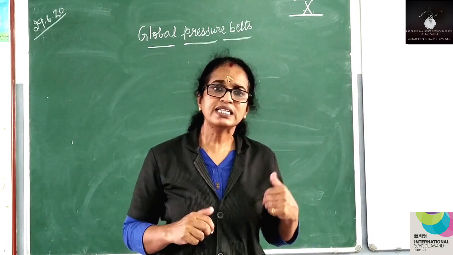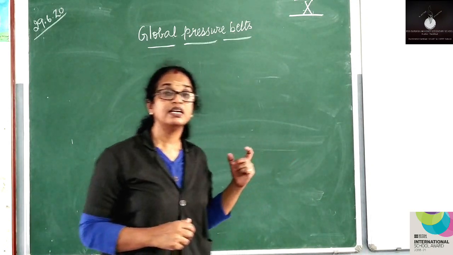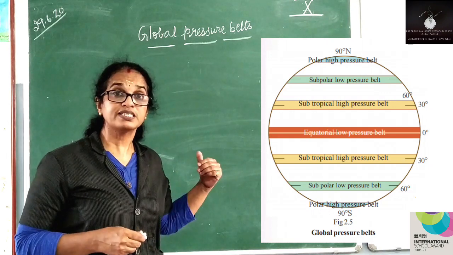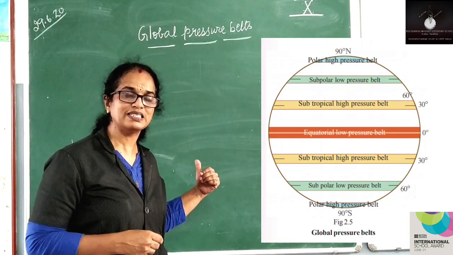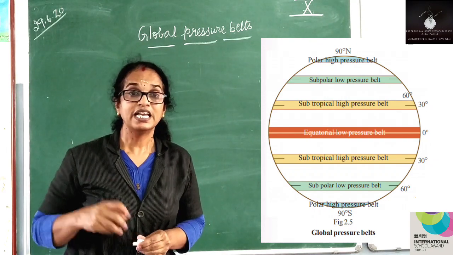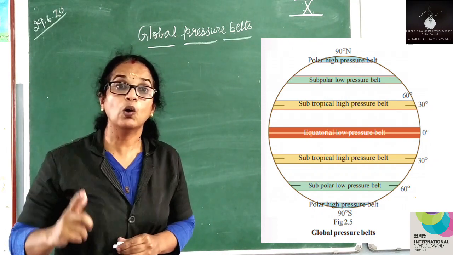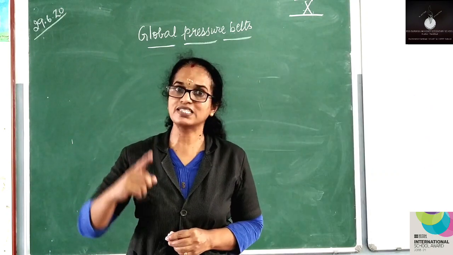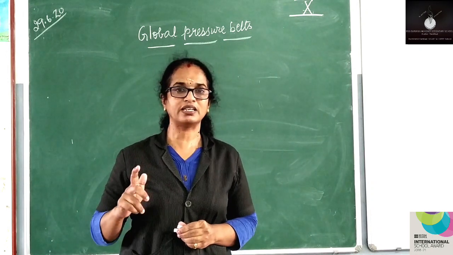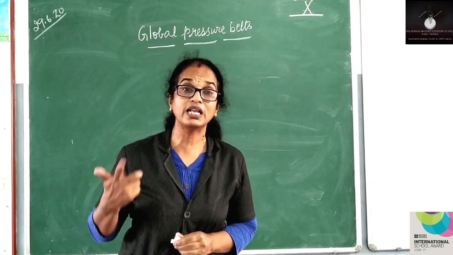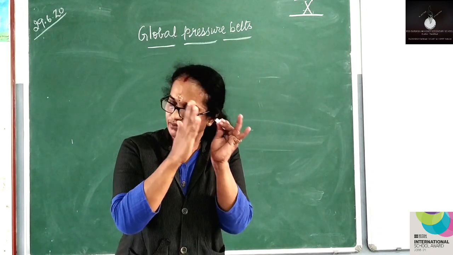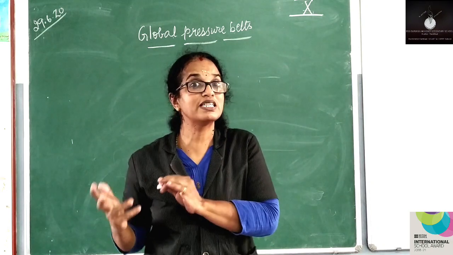Now let us have a look at these global pressure belts. The first global pressure belt is the equatorial low pressure belt. When I say equatorial low pressure belt, what is this? What is the pressure there?